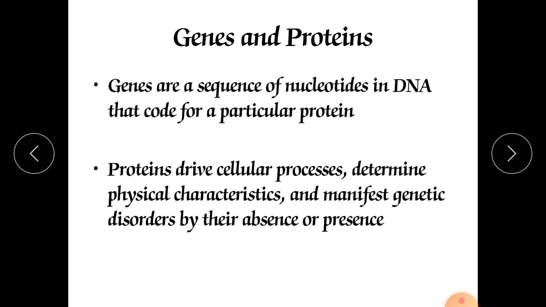Proteins manifest genetic disorders by their absence or presence. There are certain disorders like progeria, which is a genetic disorder, Huntington disease, multiple sclerosis, and Alzheimer disease. These are all genetic disorders which are affected by the genes.